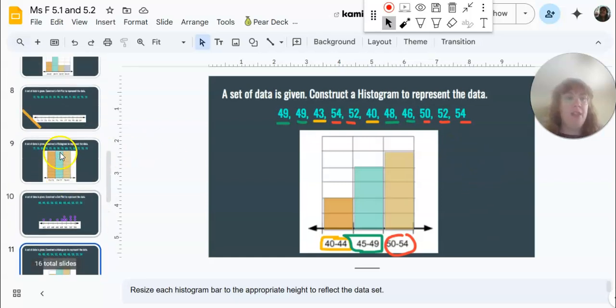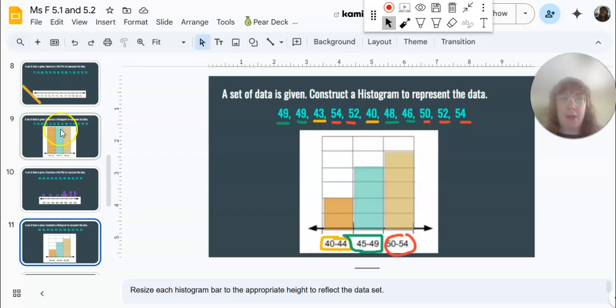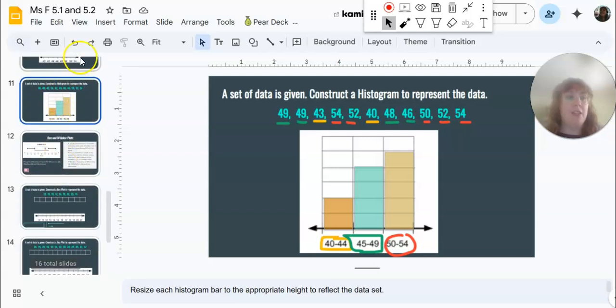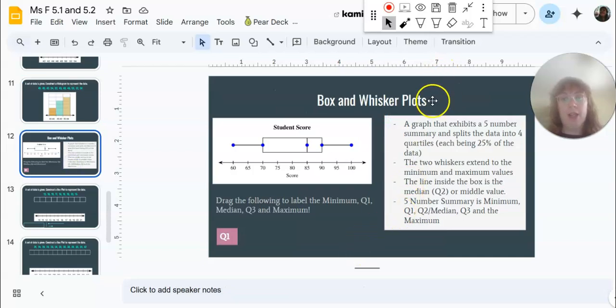So make sure you have done all of those and that you did 8 and 9 independently. Don't miss those slides. And that is our dot plot and histogram. Just getting used to making them and working through them. We're going to look at one more type of graph that we use, which is a box and whisker plot, also known as a box plot. So actually, hold on, I'm going to pause the video and do part 2 for box and whisker plots, okay? So check out part 2 as we finish up the Google Slides.